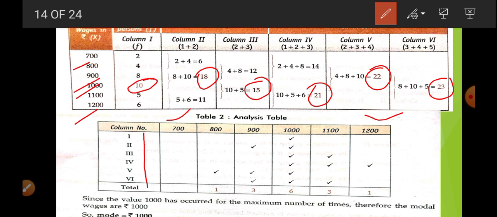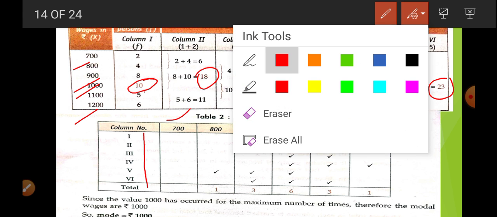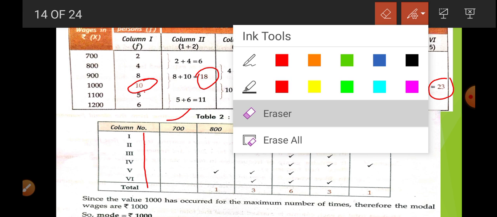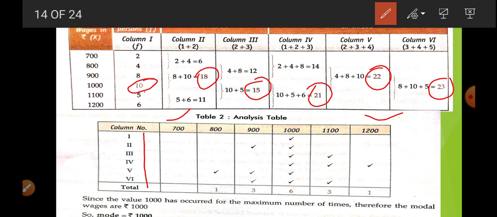Now we can see in column first the highest value is 10. 10 is in front of 1000. So we put the tick mark in front of 1000 in column first. In column second, 18 is the highest value, the sum total of 8 plus 10. Now 8 plus 10 is in front of 900 and 1000. So we put tick marks in front of 900 and 1000.